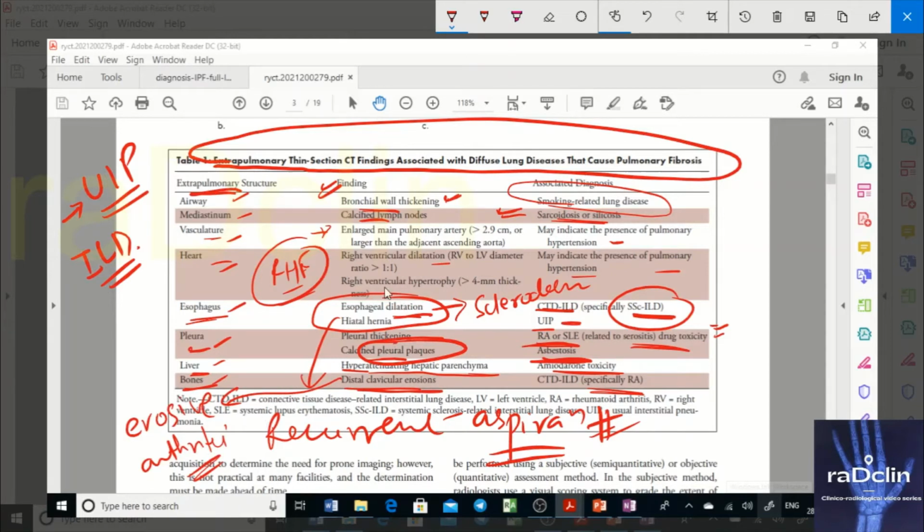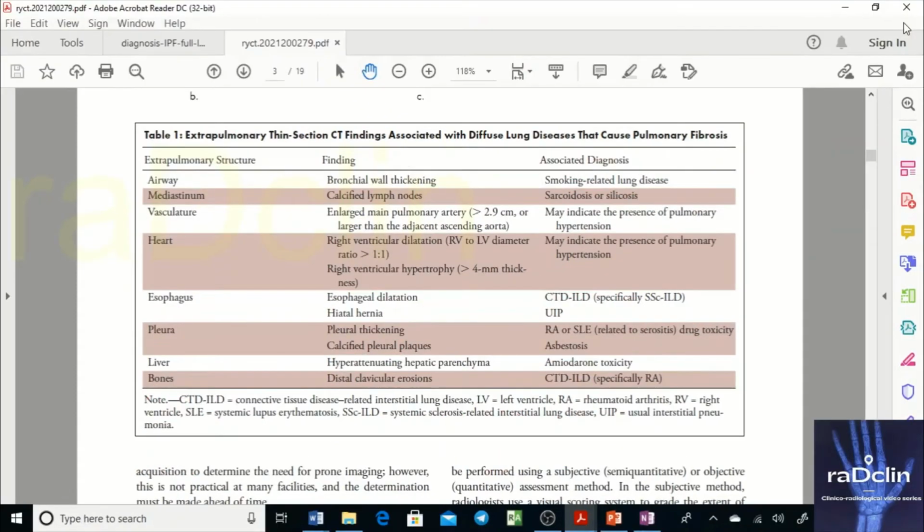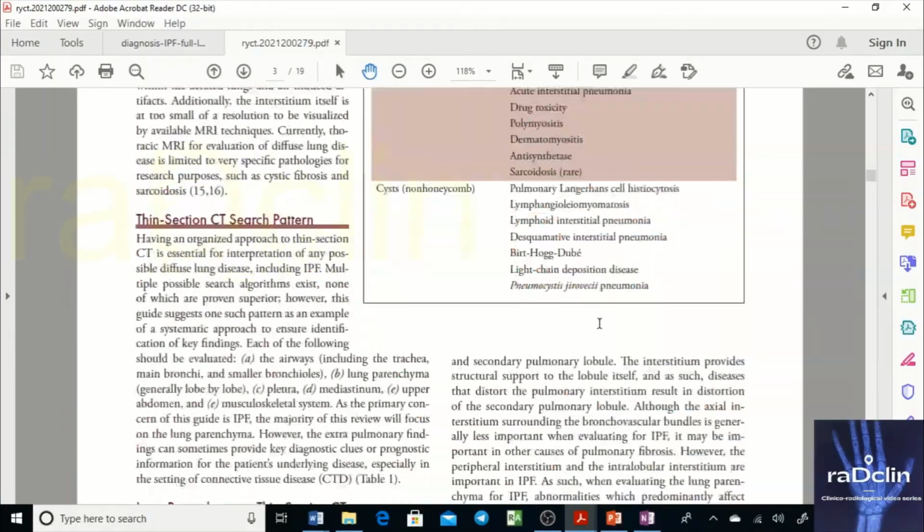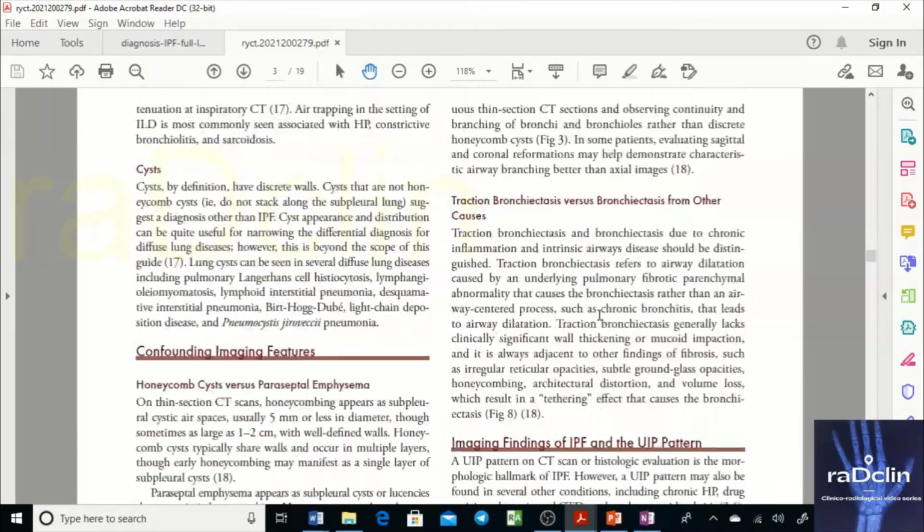These extrapulmonary findings are a very good box to know. If you see these, you will be more valuable to the clinicians because you are giving them a hint that this might be the cause. So this is one important area that one should know. I think nothing more from this particular article.